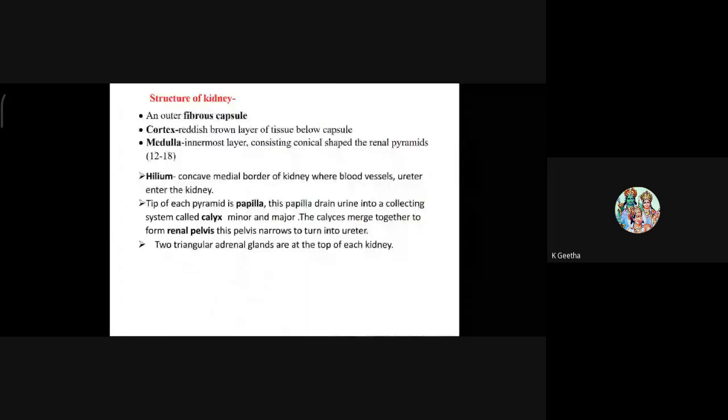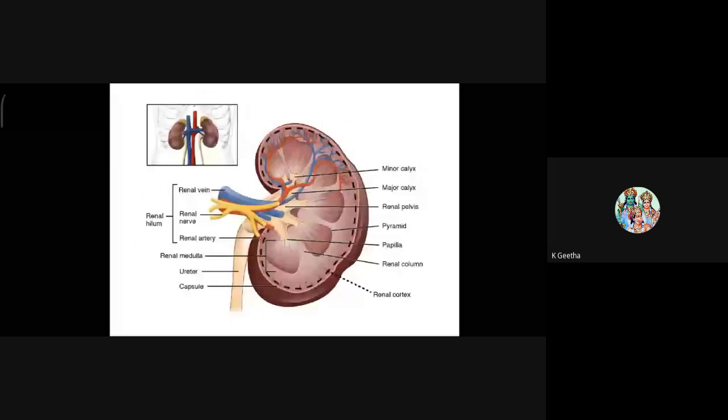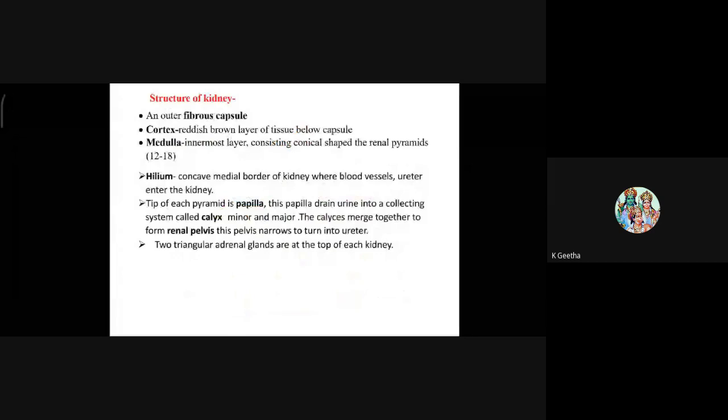Then, the tip of each pyramid is the papilla. This papilla drains urine into a collecting system called calyx, minor and major. Now, see here. This papilla is the tip of each pyramid.